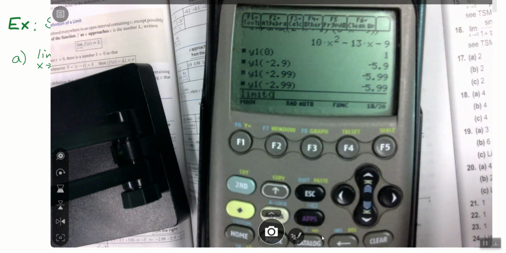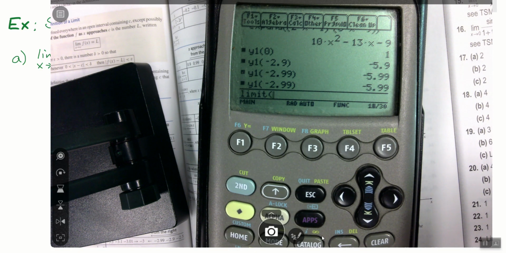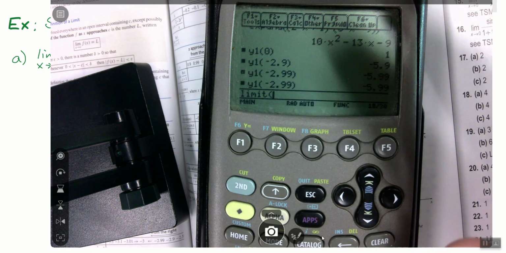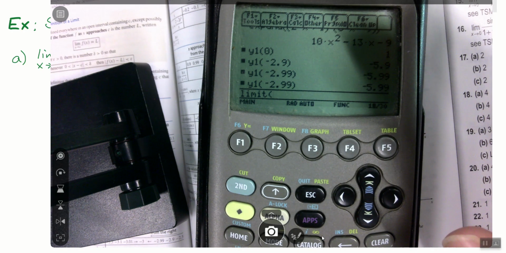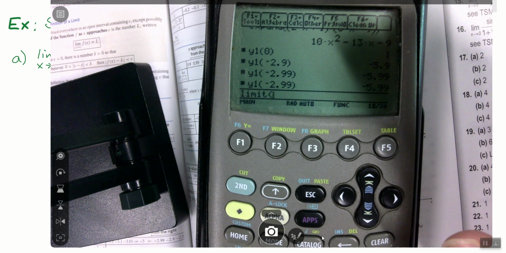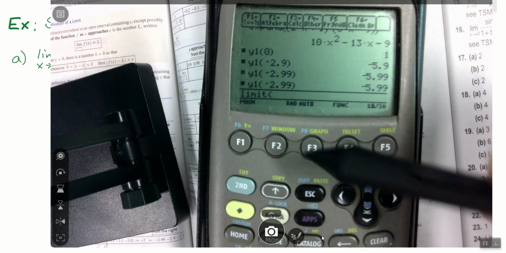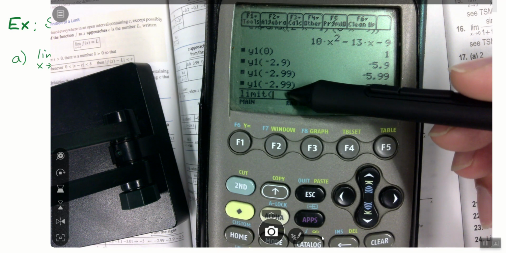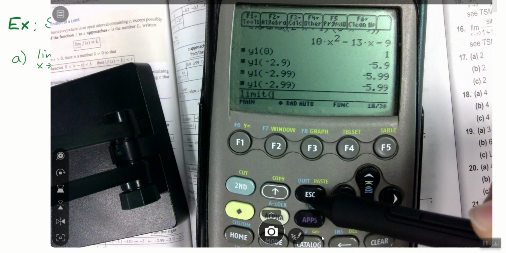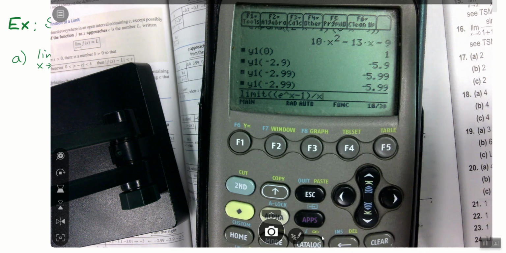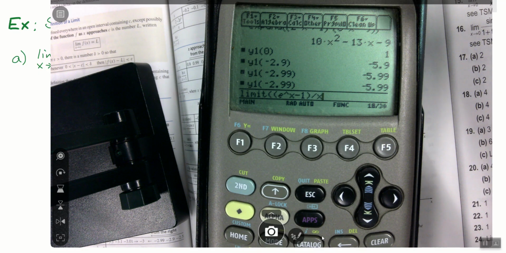Okay, check it out. We have our limit. Okay. Yep. If you want to try to type it in, you're going to be wrong. You can hit enter if you want. It's going to say error, too few arguments. We're slowing down a little bit in the lesson because the calculators are brand new. Even if you've hit enter, go ahead and get your limit up again so that once you're in here, we're just going to paste what we copied. Or you can retype it in, but I just copied mine. Do we all have limit and then the function that we copied? Does anybody not have this on their screen right now and you need me to back up?